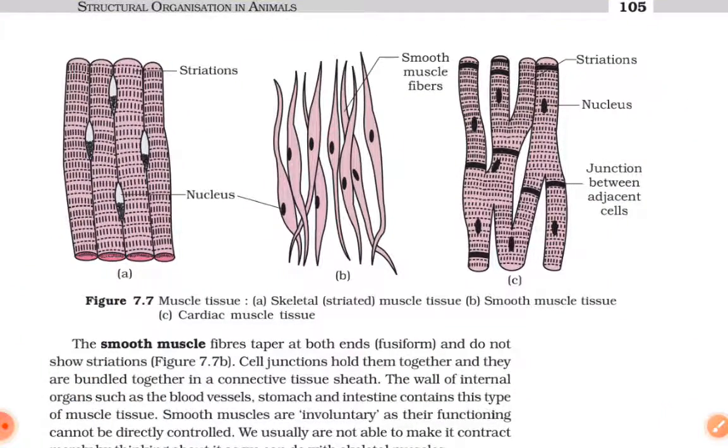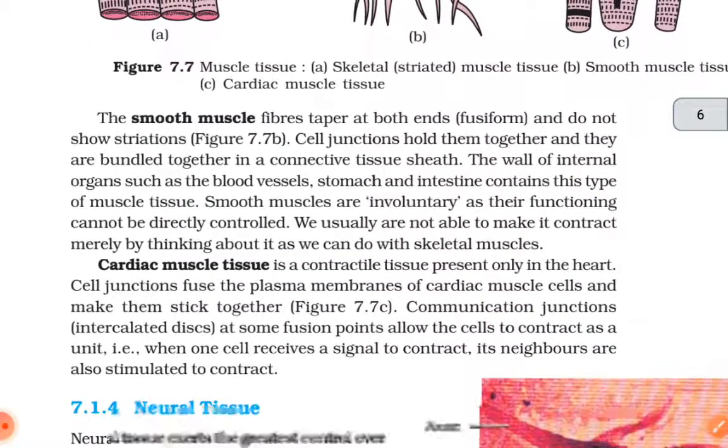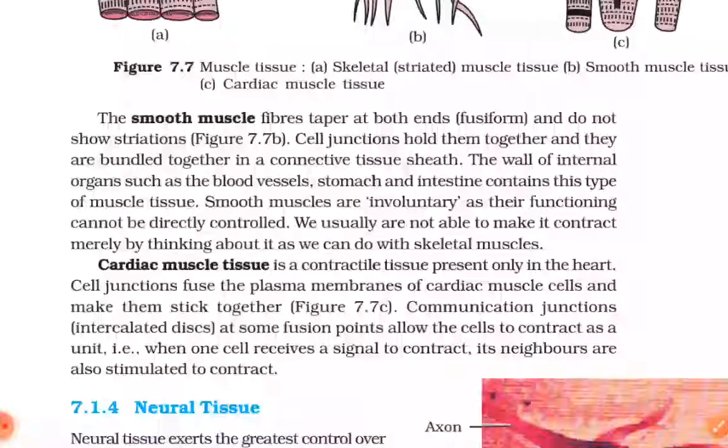Figure 7.7 Muscle tissue. A is the skeletal or striated muscle tissue, B is the smooth muscle tissue and C is the cardiac muscle tissue. The smooth muscle fibers taper at both the ends (fusiform) and do not show striations. Cell junctions hold them together and they are bundled together in a connective tissue sheath. The wall of internal organs such as the blood vessels, stomach and the intestine contains this type of muscle tissue.